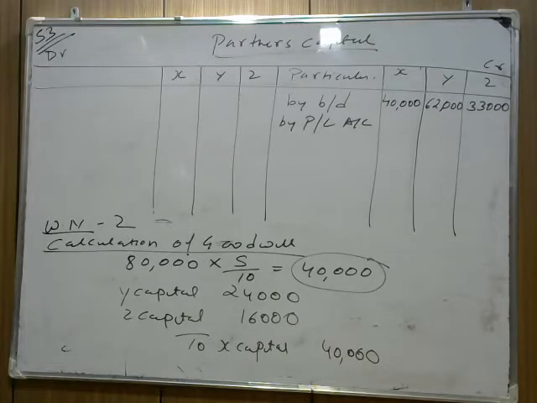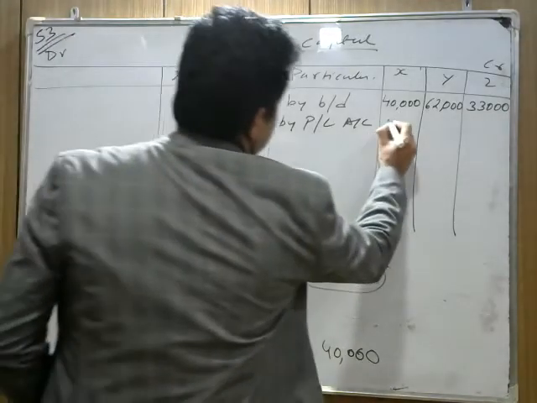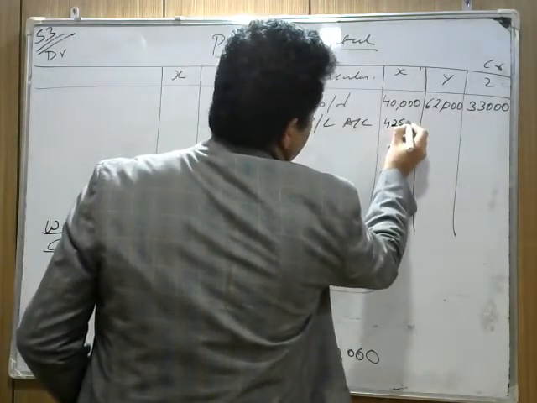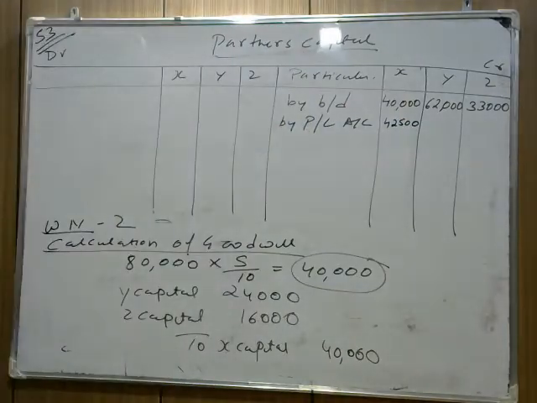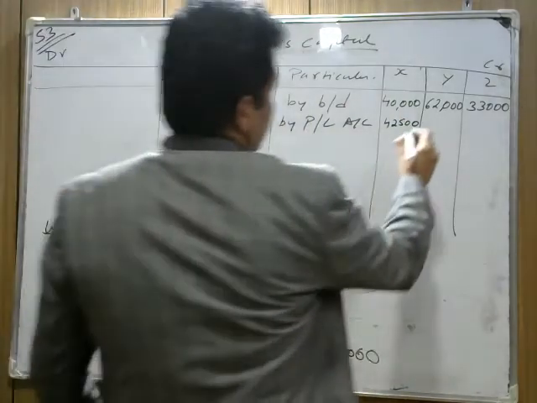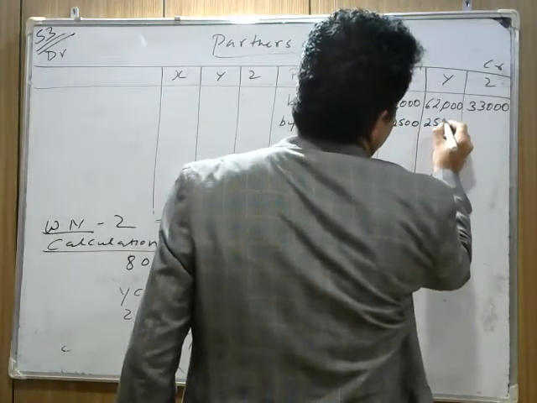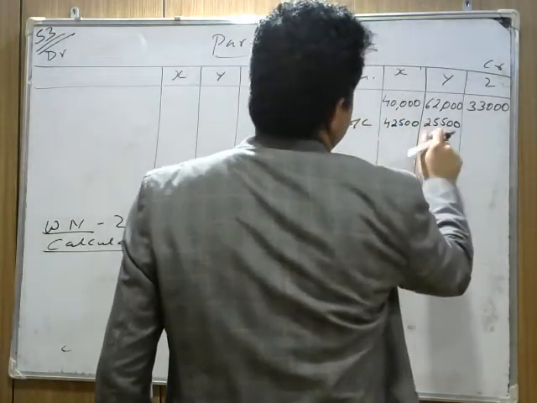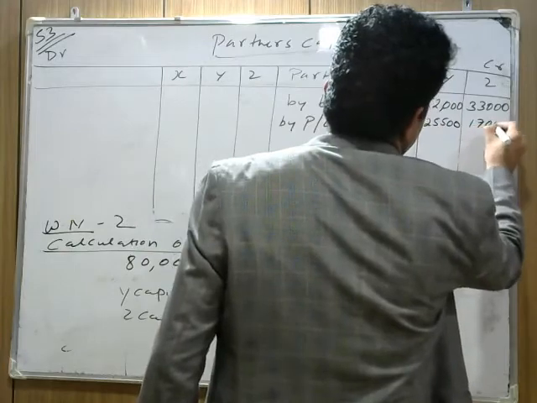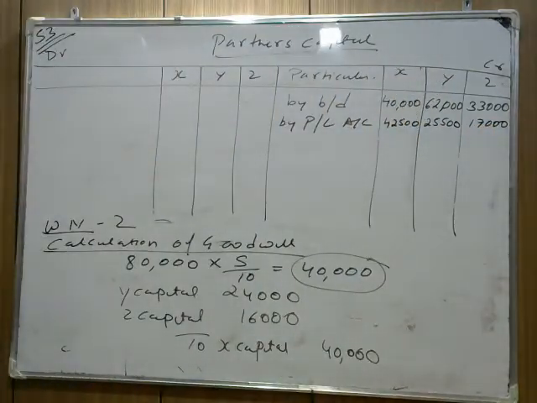We divide 42,500. X will get 42,500. Then we calculate Y share is 25,500. So we write 25,500. And if you check this thing, it's coming 17,000. Z share will come 17,000. I hope this part is clear to everyone.